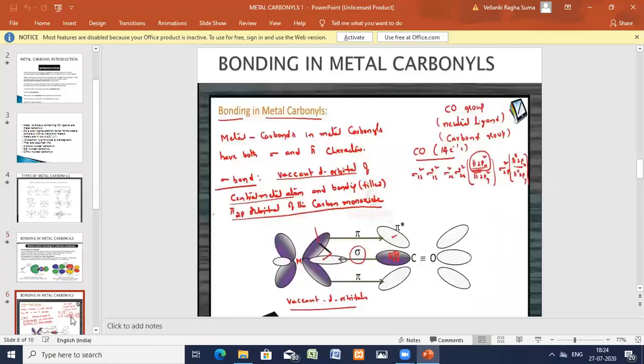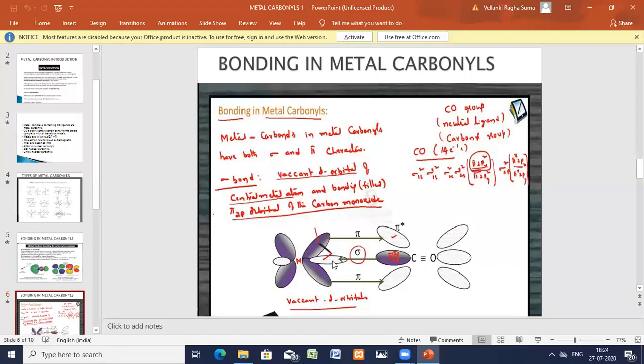So you can see the metal carbonyls have a sigma and pi synergic bond. Sigma bond, you know how it is formed? The vacant d orbital of the central metal atom and the bonding filled pi orbital of the carbon. Carbon monoxide is triple bonded.